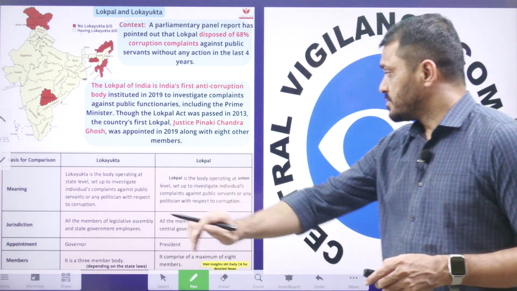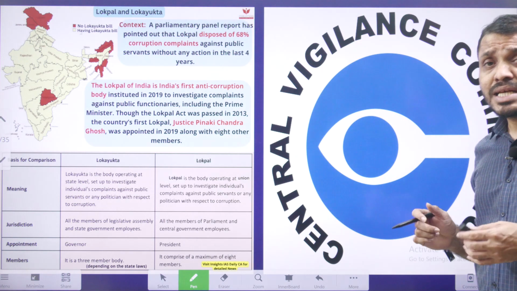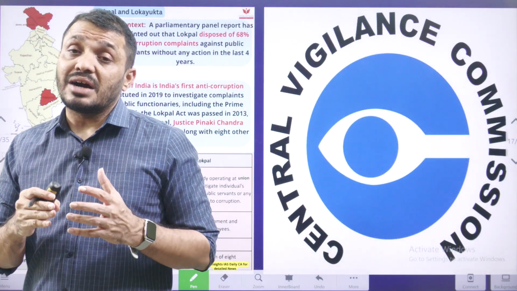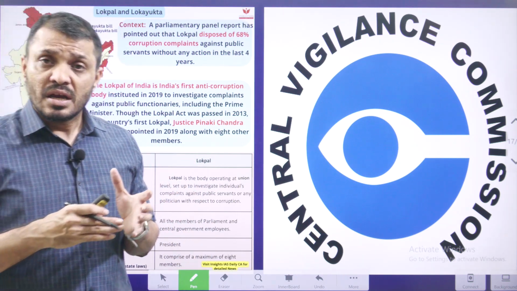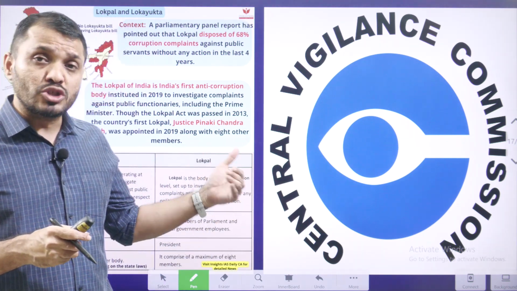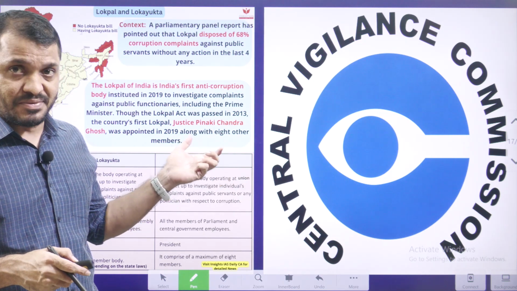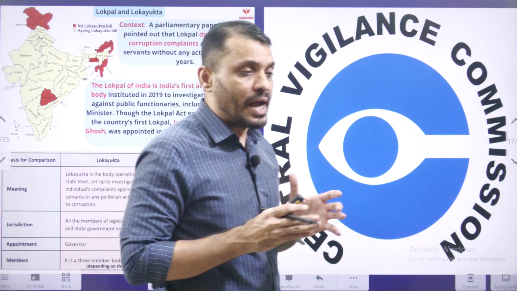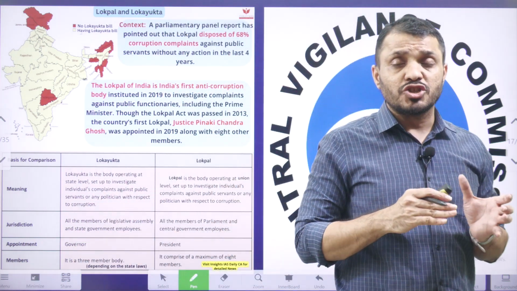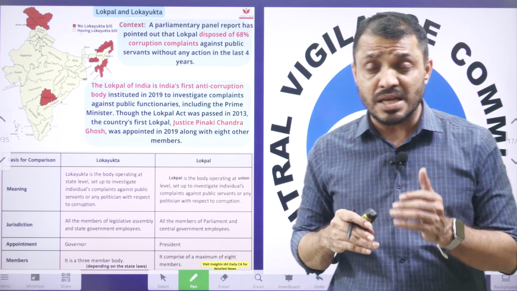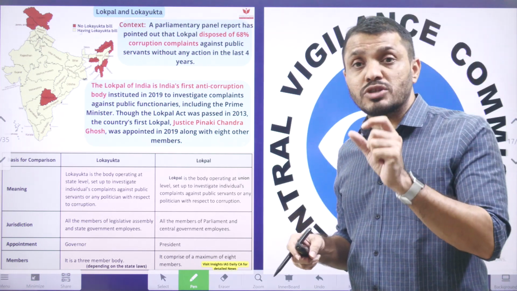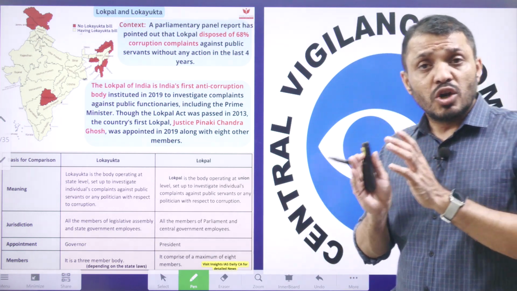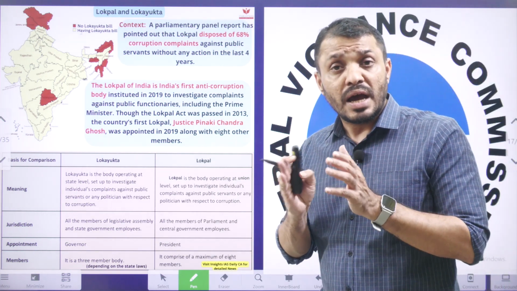Next, topic number 3, it is related to CVC as well as the Lokpal. Recently, the government is giving information that there is a likelihood of appointment of the Lokpal as well as the CVC. In this context, we are going to see what is this Lokpal and what is the CVC, some additional information related to both, and who those likely appointees are also we are going to see.